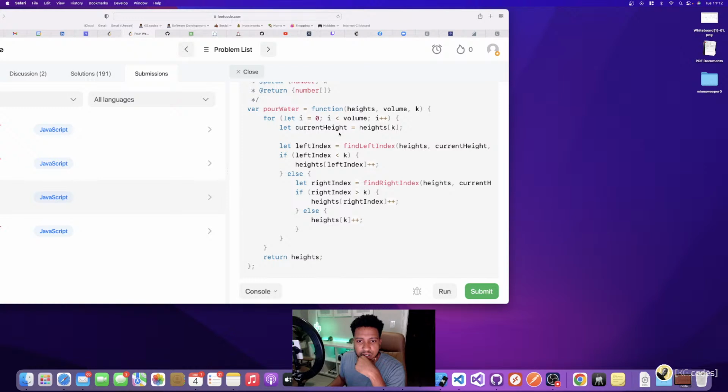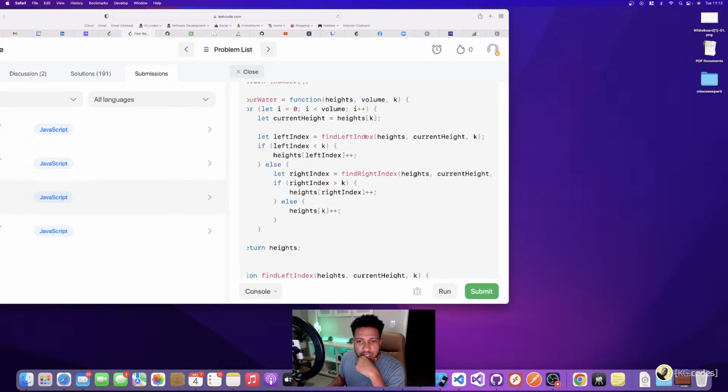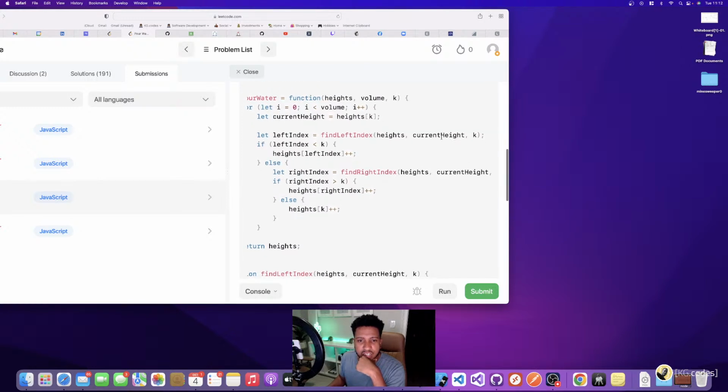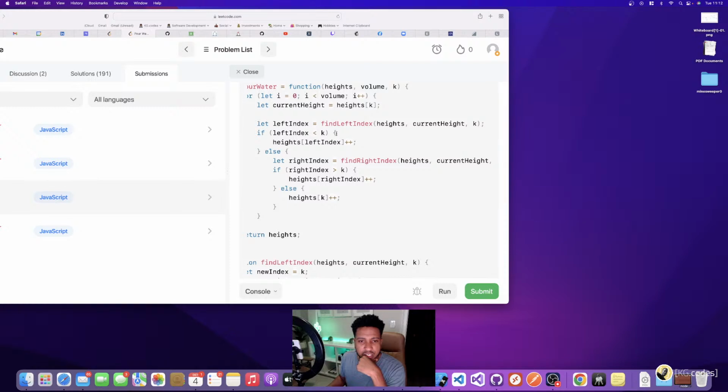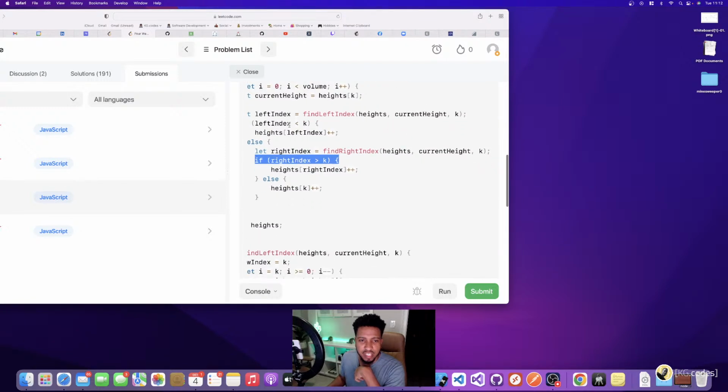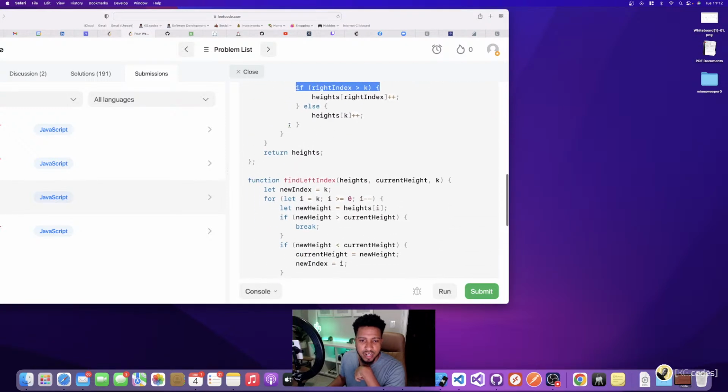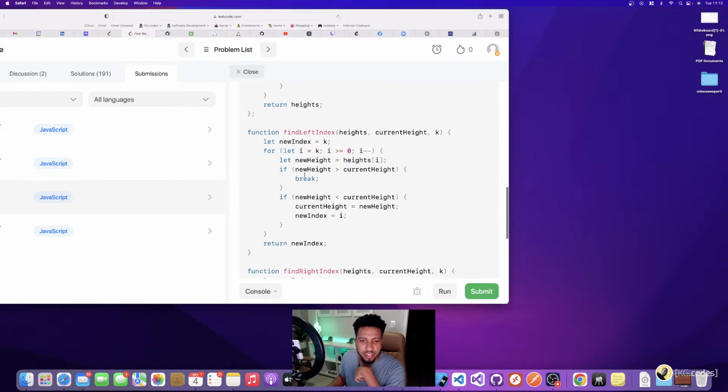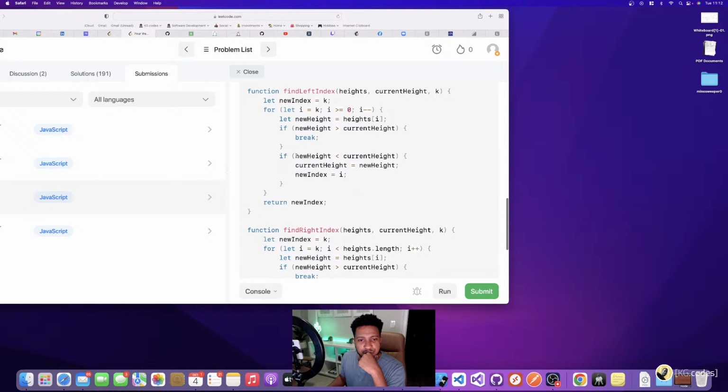So yeah, I have my current height here. And then I passed in current height every time, which I don't need to do. Left index is less than, right index is greater than. So this logic all looks the exact same as what I have. So where did I mess up? It's gotta be down here. Ooh, yeah, it's down here. If new height is less than current height, current height equals new height.